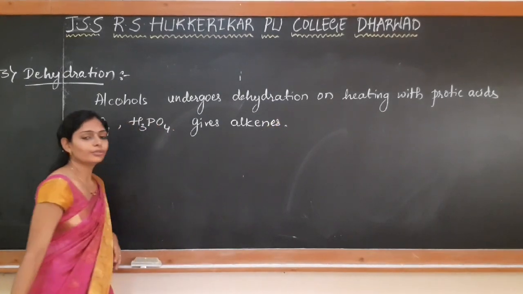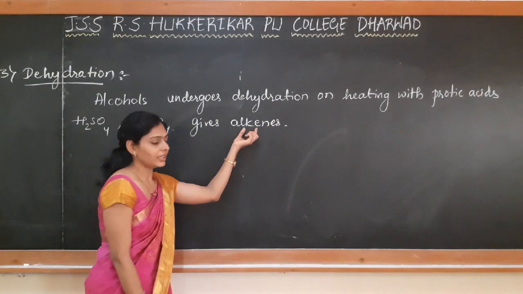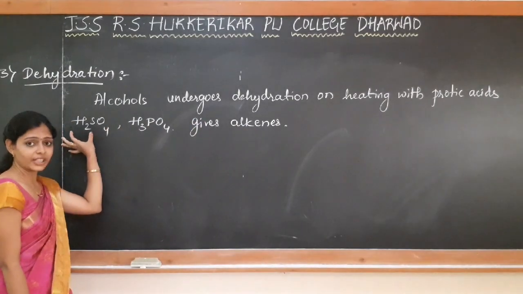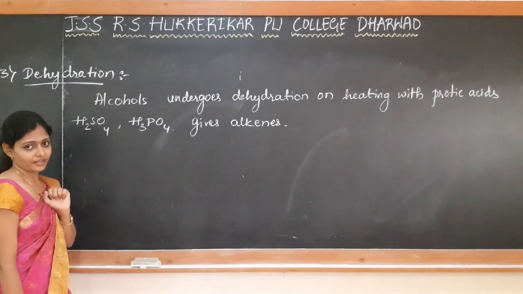So alcohols on losing a water molecule, what do they give? They give alkenes on heating with sulfuric acid and phosphoric acid.